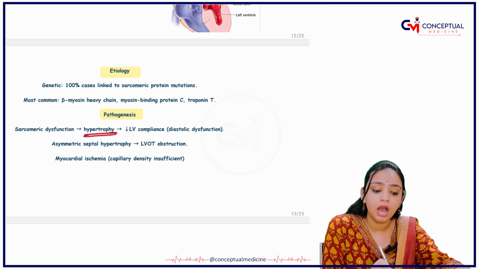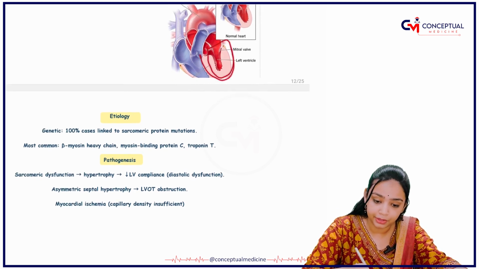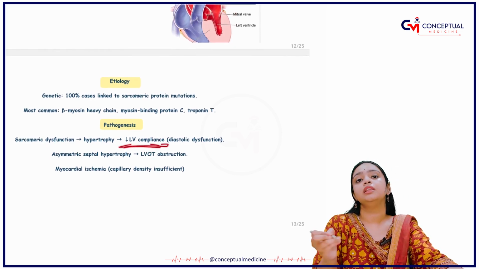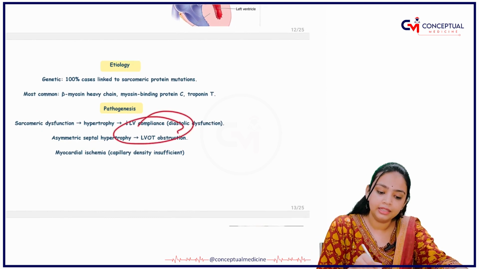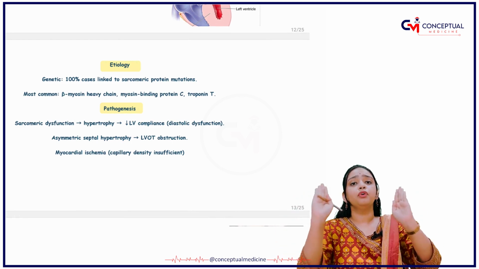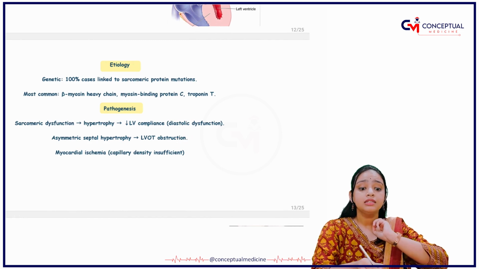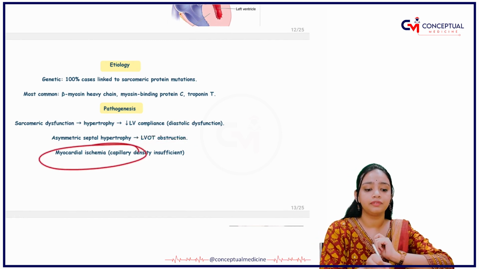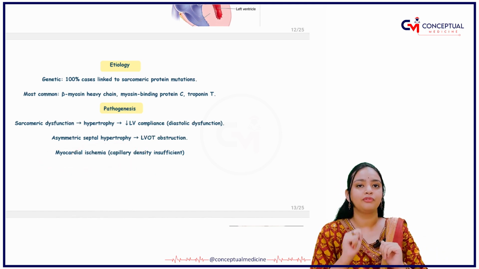Then you are having the hypertrophy. As a result of which, what is happening? There is a decrease in the left ventricular compliance, right? And then there will be obstruction. I have already told you, if four-way vehicles are coming to a one-way, what will happen? There will be obstruction. Similarly, there is obstruction in the left ventricle also, and that will result in ischemia. What is ischemia? You have to tell me, right?